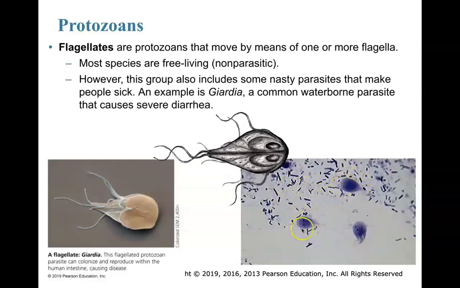It's kind of weird, right? And little flagella tails. It looks like they have 2 eyes. Those aren't eyes necessarily, but this is Giardia. And Giardia is a protist. Specifically, it falls under the protozoan category, and it is a flagellate. It has a flagella.